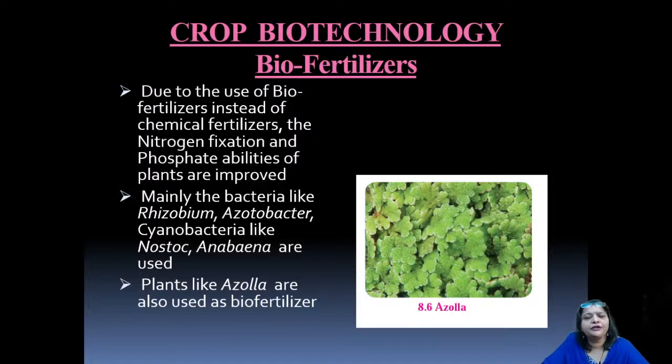Okay, now generally chemical fertilizers were being utilized instead of biofertilizers. Even now they are being utilized. Chemical fertilizers are utilized for better growth of crop plants, like urea, mainly rich in nitrogen, phosphorus, and potassium. So such chemical fertilizers are utilized for better growth of the plant, for better yield of grains or of the crop.